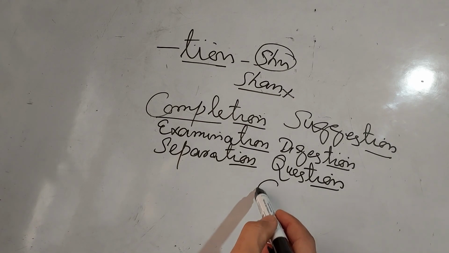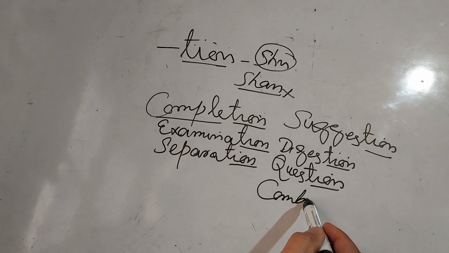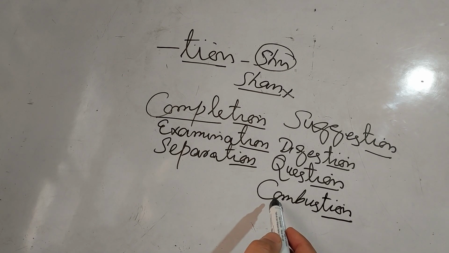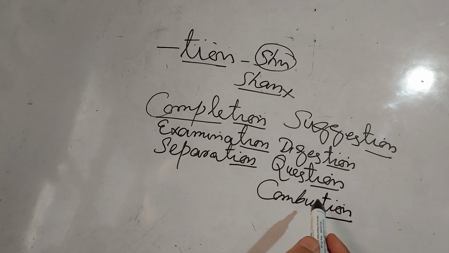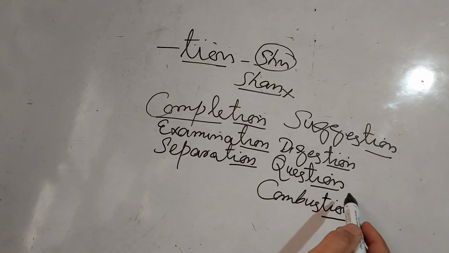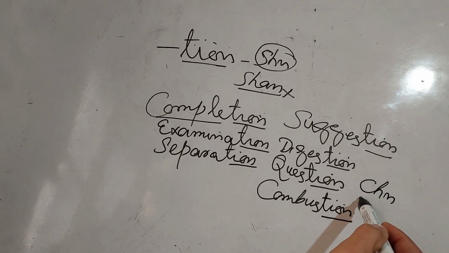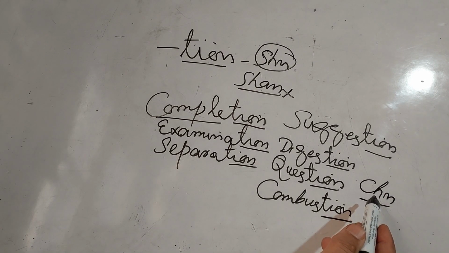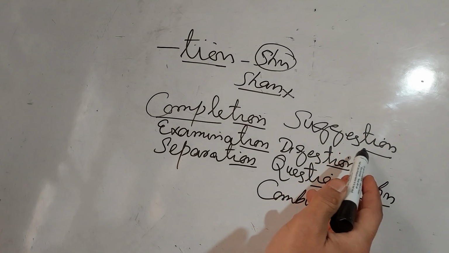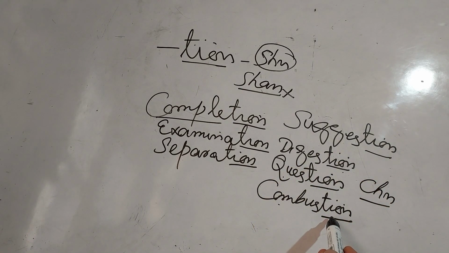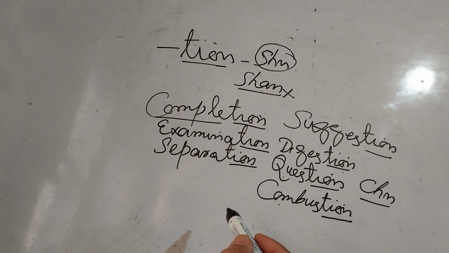And another important word is combustion. This also has tion in the last, and it is combustion, not combustion with shun. These words have a different sound of tion. It is chen. Here also no vowel sound is involved, and it is chun. Suggestion, digestion, question, combustion. What is the rule for this different sound in these words?